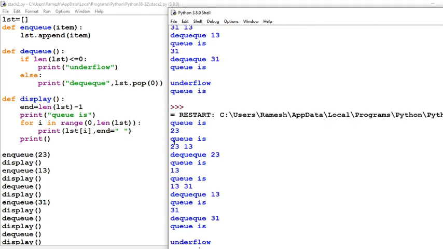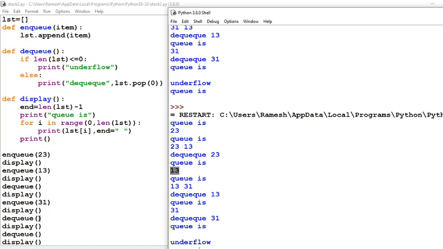Okay, so here you will see that initially we added 23 and after that we enqueued 13, so our list will be 23 and 13. Now we dequeue, we only use the dequeue function, and in the dequeue function we noted that the front will be deleted. In front there is 23, so by default 23 will be dequeued and our queue will have only one element, 13. Okay, now we enqueue 31, so our list will be 13 then 31. Now we dequeue again.